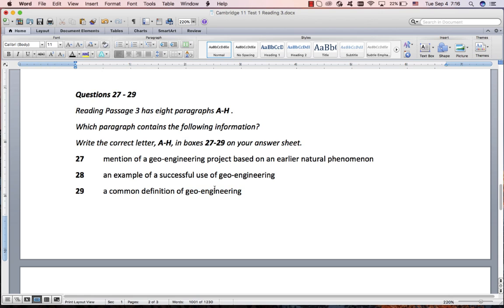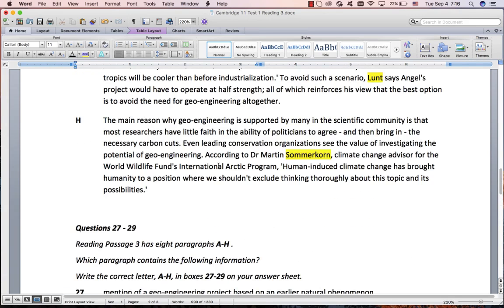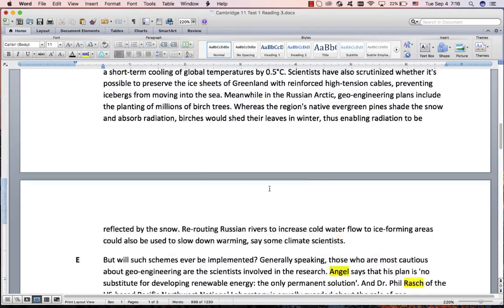I don't know what geoengineering is. A native speaker doesn't know. So he needs to tell us what it is. But the whole passage is about geoengineering. So will he put the definition at the end? Of course not. He will put it at the beginning.